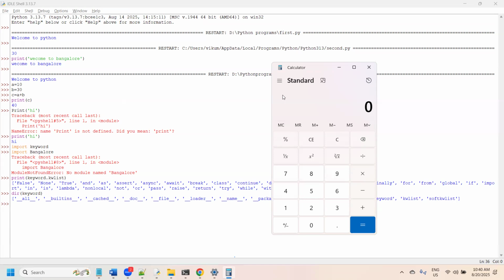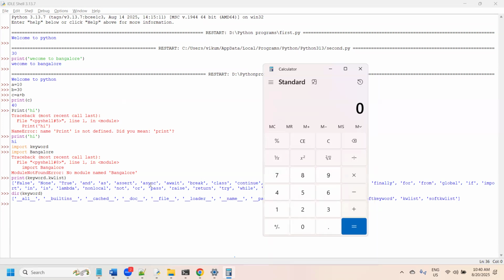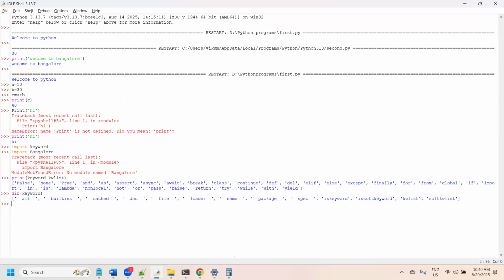If you consider the calculator as the main program, inside the main program C is one sub program, plus is one sub program. Similarly, since it is a GUI, you are able to see that. If you want to know what sub programs are available in the downloaded main program, then we can use a function called dir. dir is a keyword.